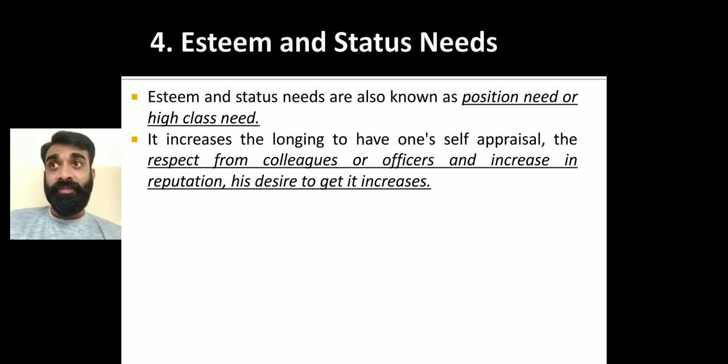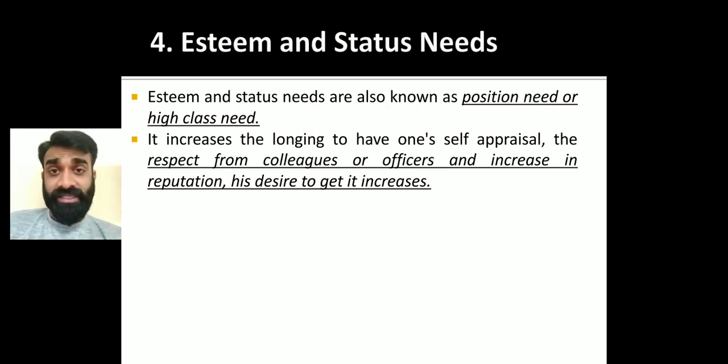Okay, yes, I'm working as a manager in a company or in a business unit, then my status is going to increase, right? And ultimately the status will automatically create respect in the eyes of colleagues, co-workers, fellow workers like subordinates, and in the eyes of society. Getting my point, right? If a person is 10th pass, or a person is a graduate, the people in society are going to look at them with a different kind of status. Getting my point, right? So that is what creates the esteem and status need, right?